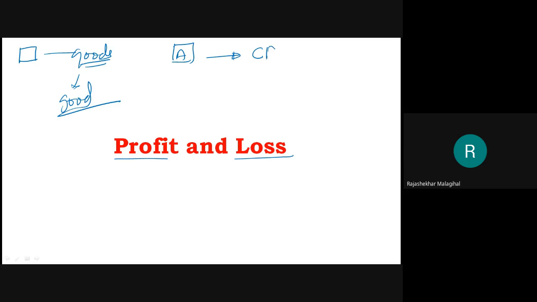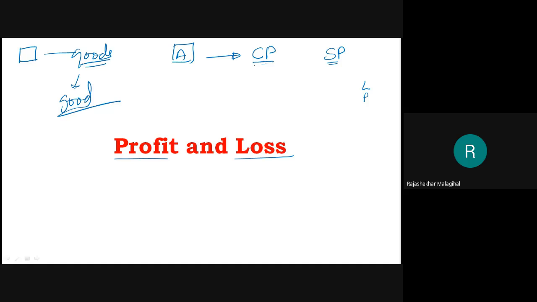cost price, CP. That is called cost price, manufacturing price. And after that, I need to sell it. If I sell it at the cost price, then I don't earn anything. Therefore, I need to sell it for a higher amount. That selling price is called the SP. This is selling price, this is cost price. And the difference between these two is either loss or profit.